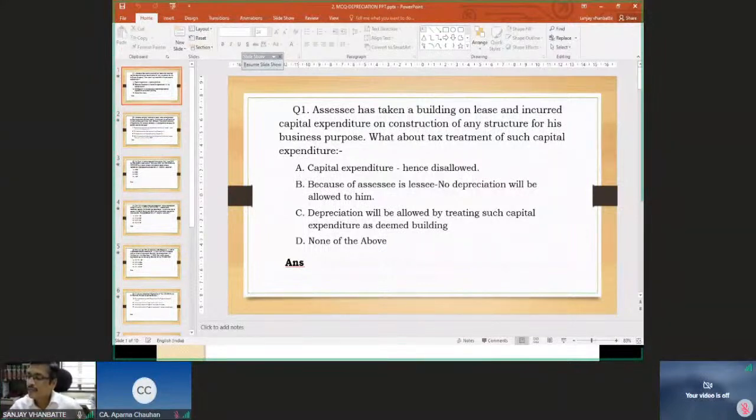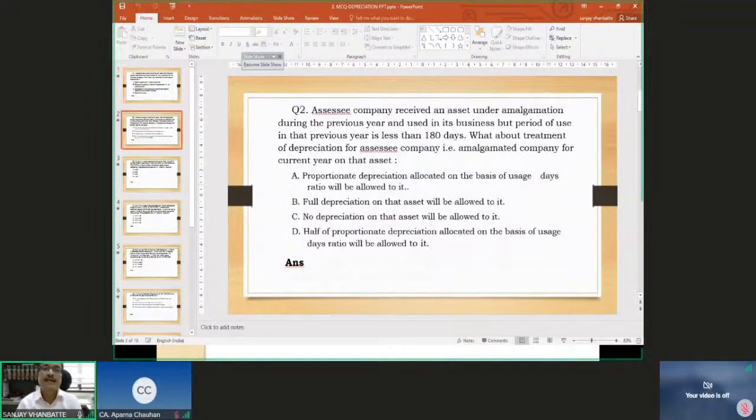Yes, most of the people are saying option C, and only depreciation is allowed. The fairly simple question. Answer is option C. Depreciation will be allowed, and capital expenditure will not be allowed. Being a capital expenditure, there is no question of allows or disallows. The only thing is that you will be allowed the deduction of depreciation on the capital expenditure because it is a deemed building owned by you, and therefore option C. Yes. Then we go to the next slide.